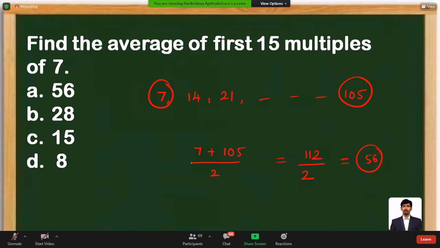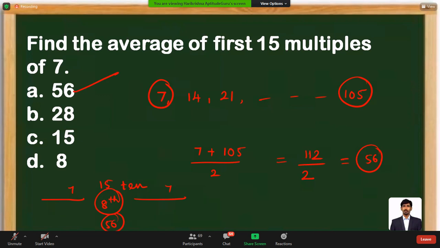Or otherwise, you can also think there are 15 terms available. In the 15 terms, 7 terms here, 7 terms here, and the 8th term is going to be the middle term. 7 eights are 56. That's the average. Available as option A, mark it as answer.